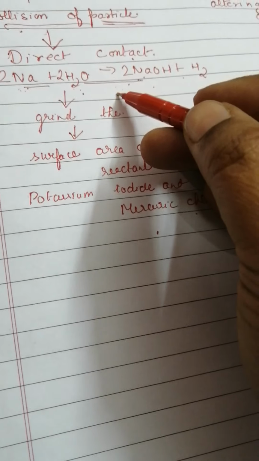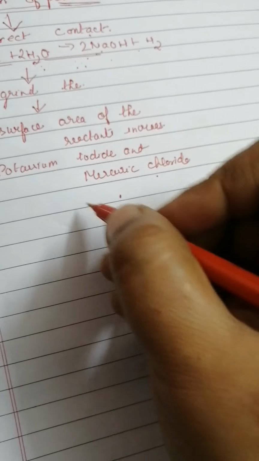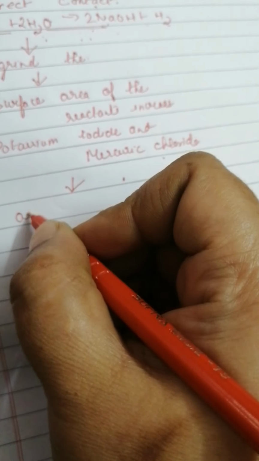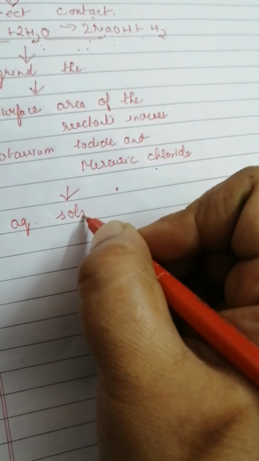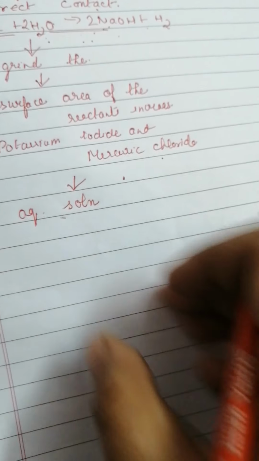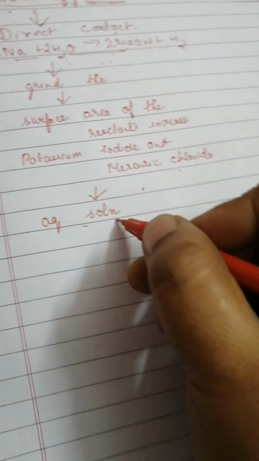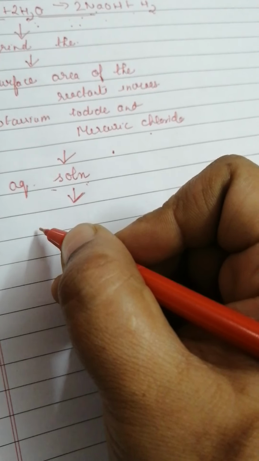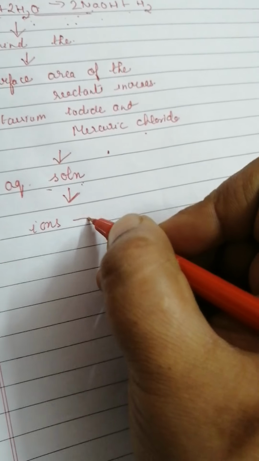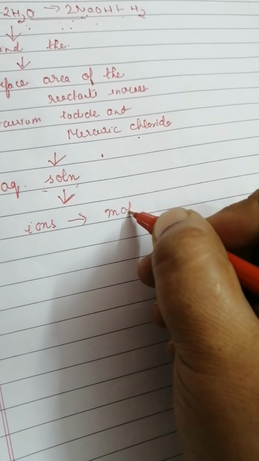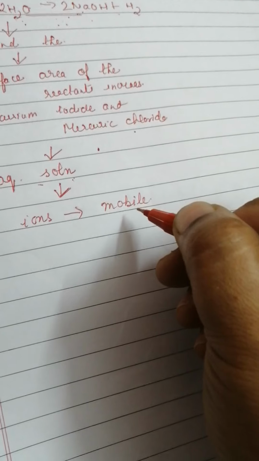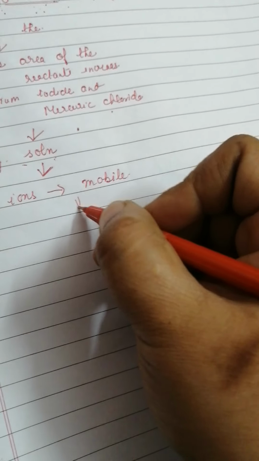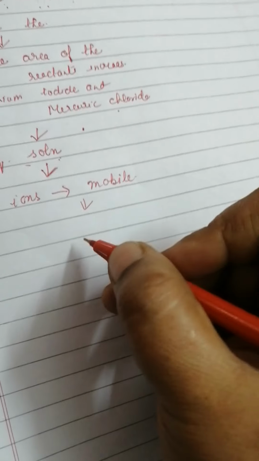Similarly, I told you the example of direct contact. Now sometimes even this ground state will not help. Then the aqueous solution helps. Aqueous solution, you understand? It is the solution of the substance in water, when we mix the substance in water. Now what happens in the aqueous solution? There can be particles like ions. In the aqueous solution, these ions become mobile, that is, they start moving. Now the particles can easily come in contact with each other, and then they react.